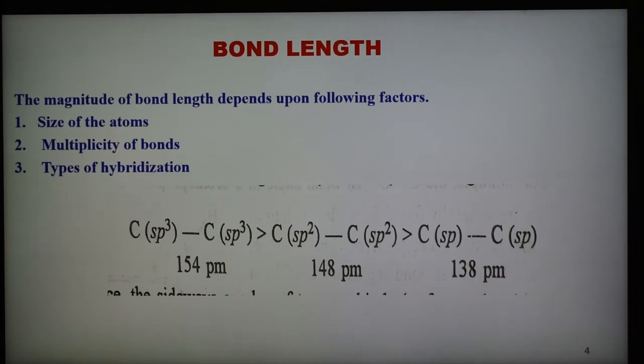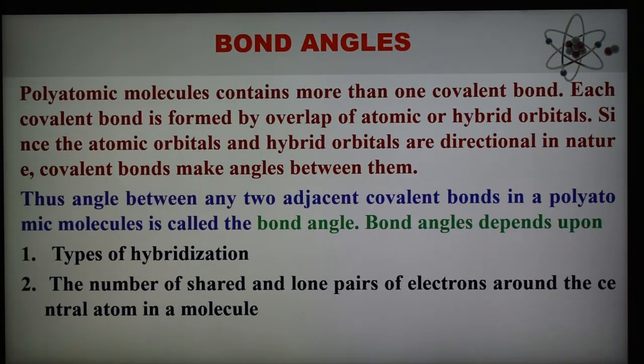So these are the three factors which affect the magnitude of bond length. The definition is important, and these factors and the bond length values of the different bonds are what we have seen in this first part. Second is the bond angle.